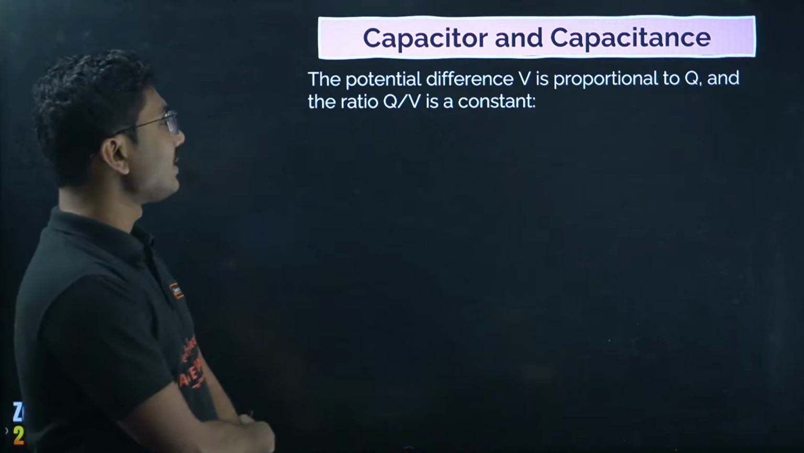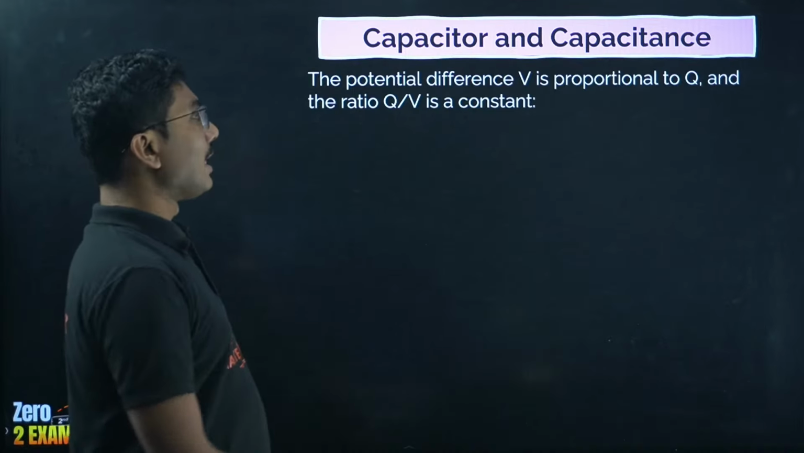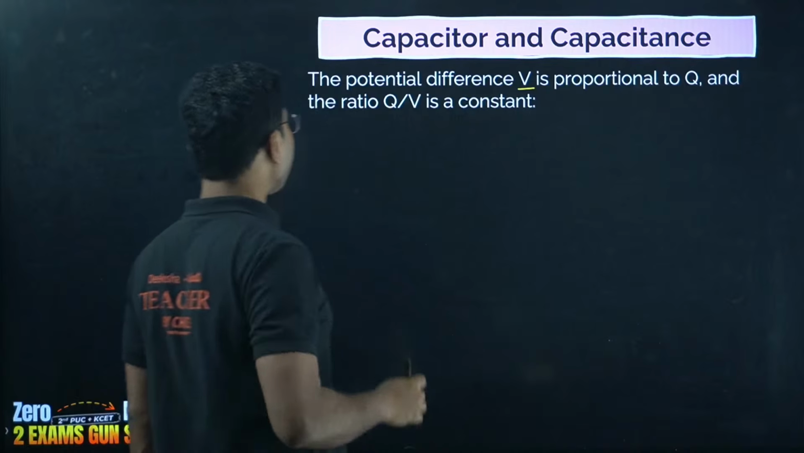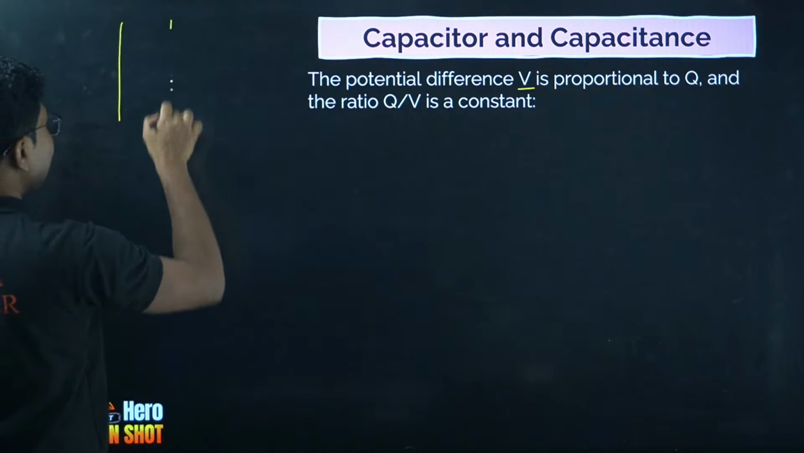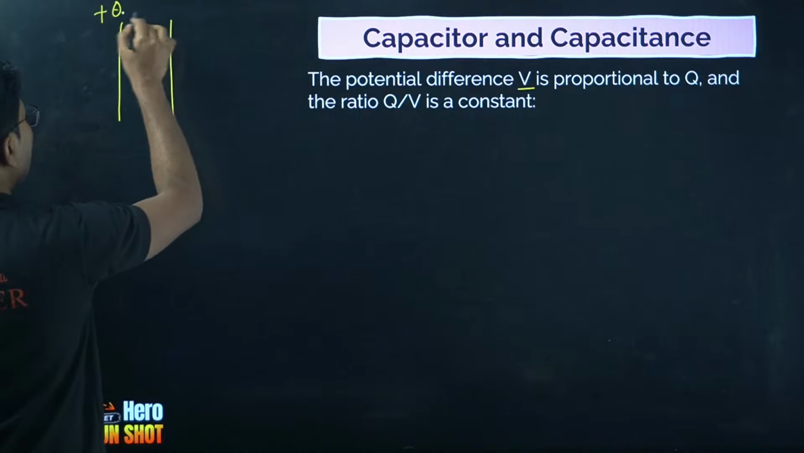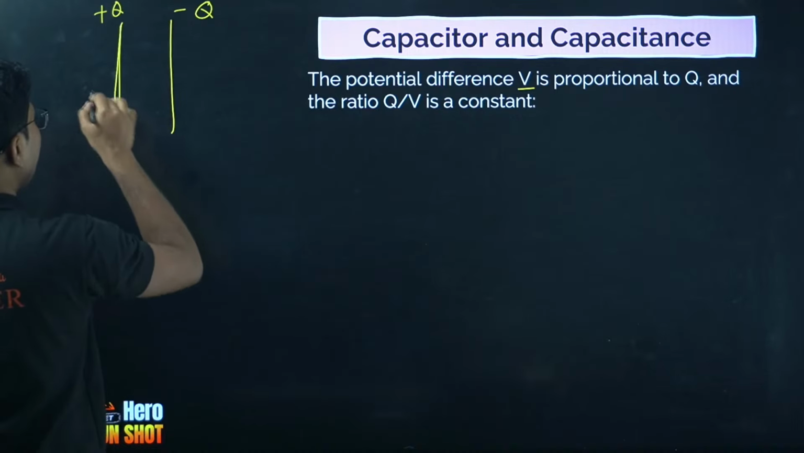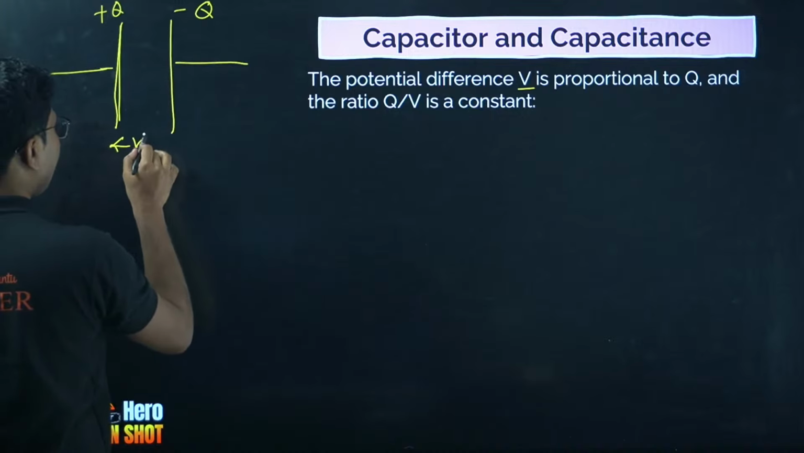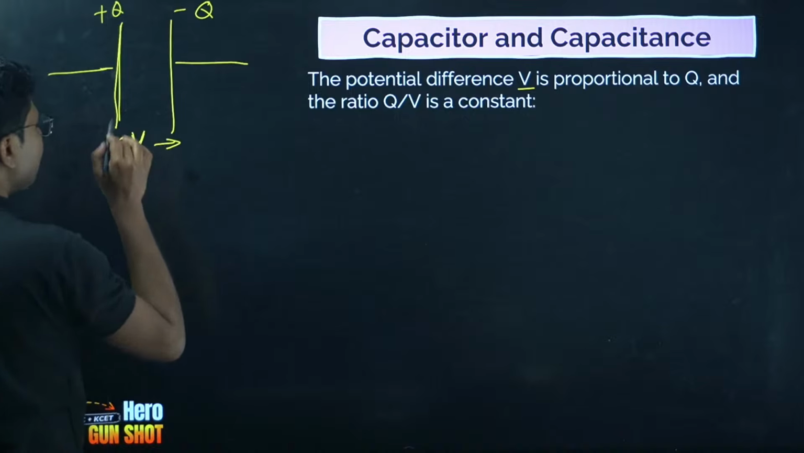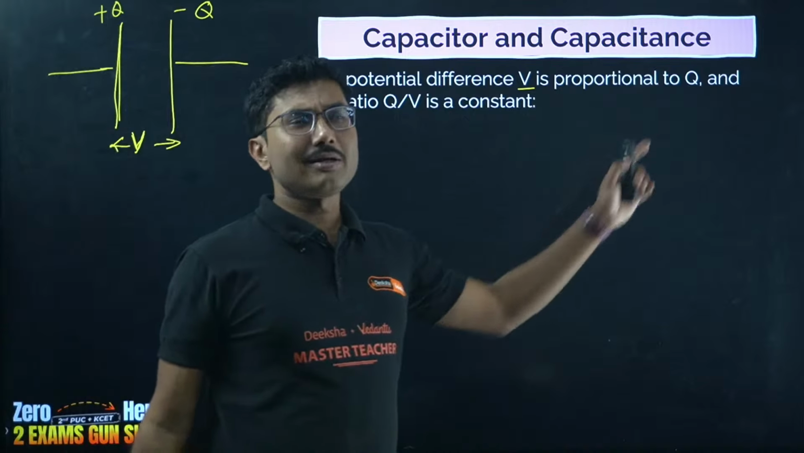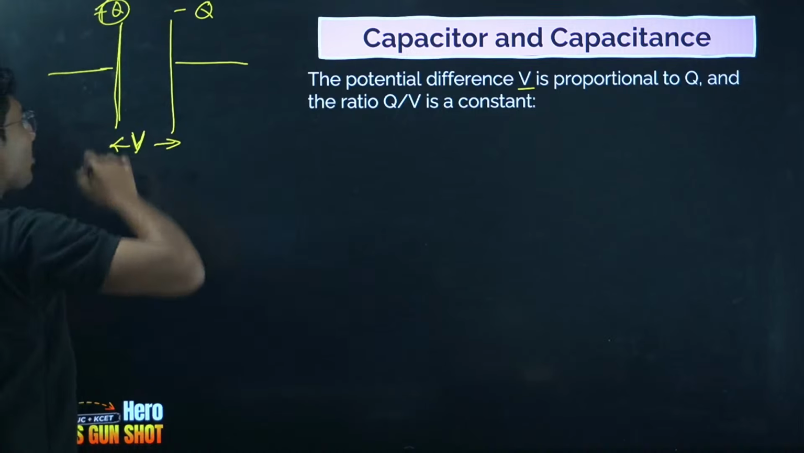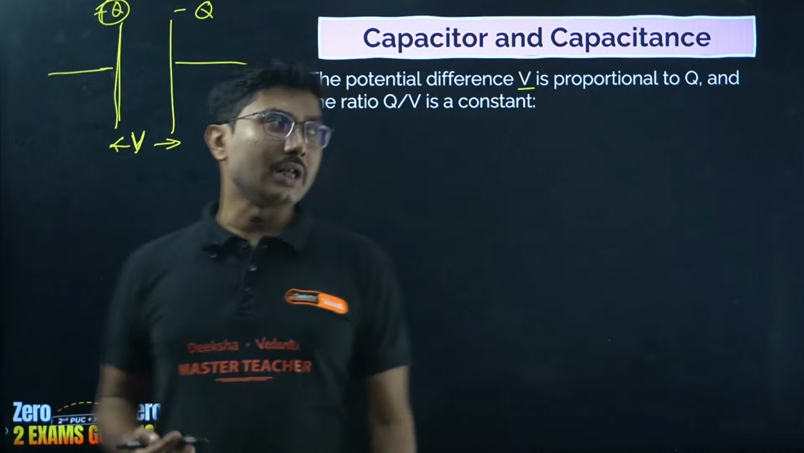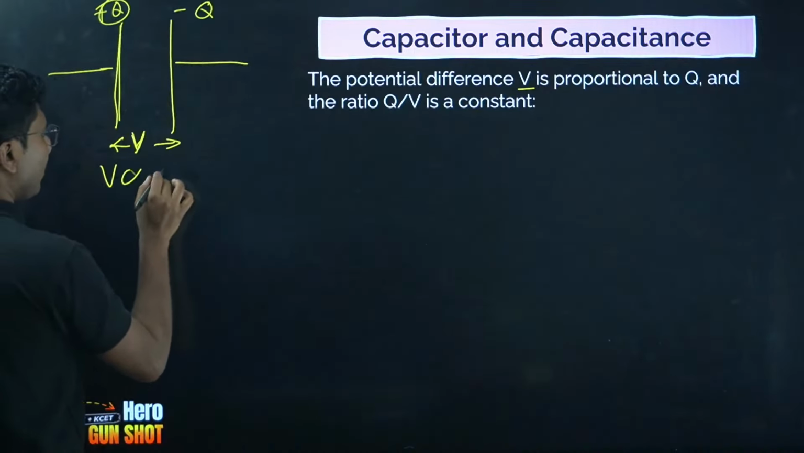The potential difference V is proportional to... now, in the case of a capacitor, consider the potential difference developed between the plates. As I mentioned, one plate has capital Q, another plate has minus Q, and there is a potential difference developed between the plates. This potential difference between the plates is directly proportional to the charge Q, obviously. More charge means higher potential.